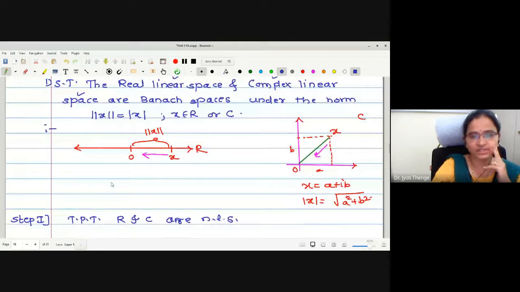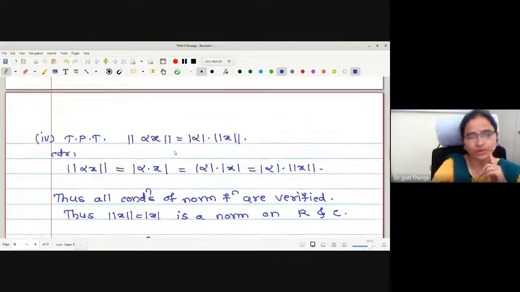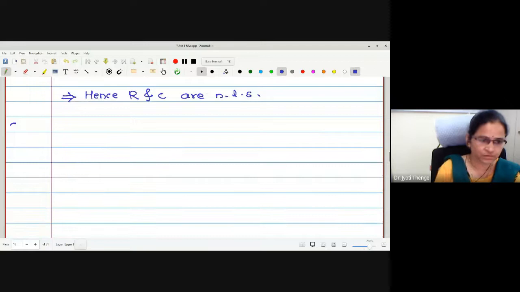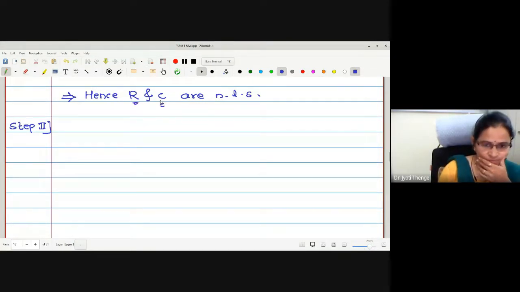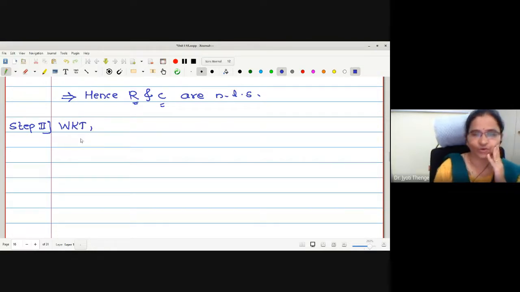What's the next step to prove? In order to prove this to be a Banach space, we have to prove it is a complete normed linear space. Okay. Now, is it essential for us to prove the completeness? Yes. What is the nature of R and C? Are they complete spaces or not? See, we know that, no? We all know that R and C are the complete spaces. Every Cauchy sequence is convergent.